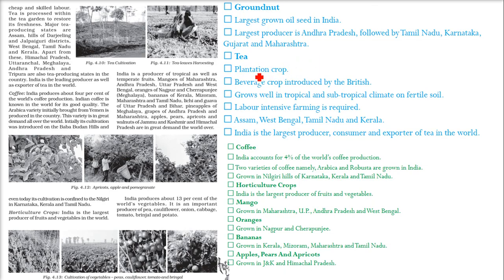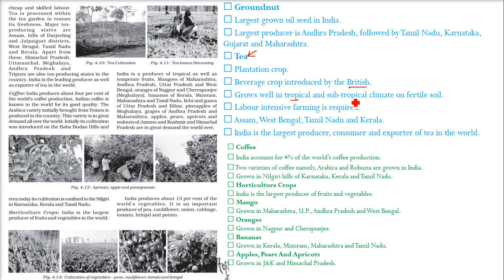Tea. Now tea is a plantation crop. Along with this, coffee is also a plantation crop. So this is tea cultivation. If you see this, these are the plantations of tea and these are the tea leaves being harvested. This is a beverage, that means tea is used for refreshment, for drinking. It was introduced by the British. Tea actually was from China and then the British brought it into India.